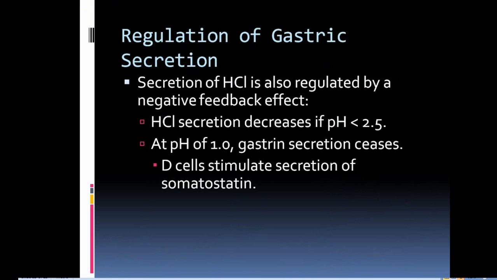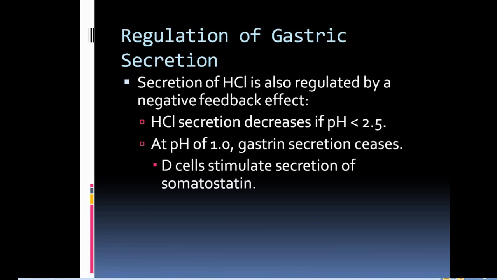Now the next question arises: how does the regulation of gastric secretion occur? The secretion of HCl, that means hydrochloric acid, is regulated by a negative feedback mechanism. The HCl secretion decreases if the pH goes lower than 2.5. At a pH of 1, gastric secretion ceases.